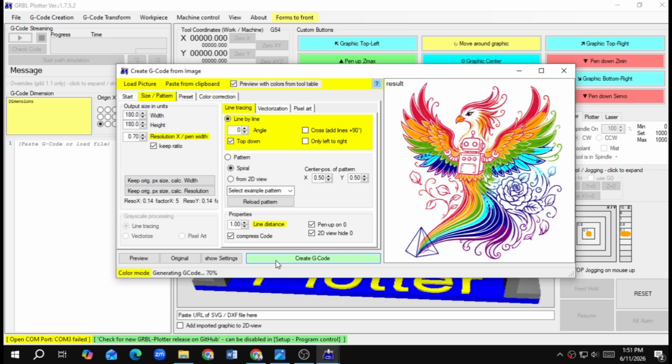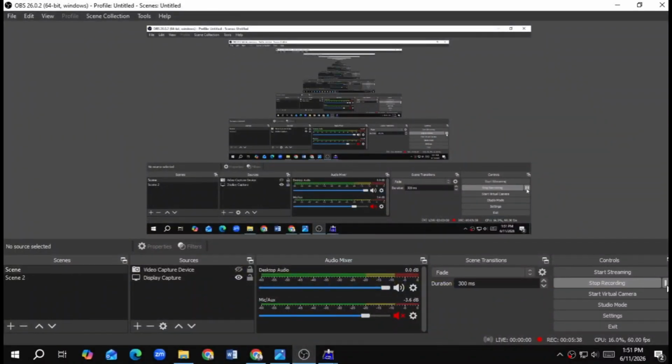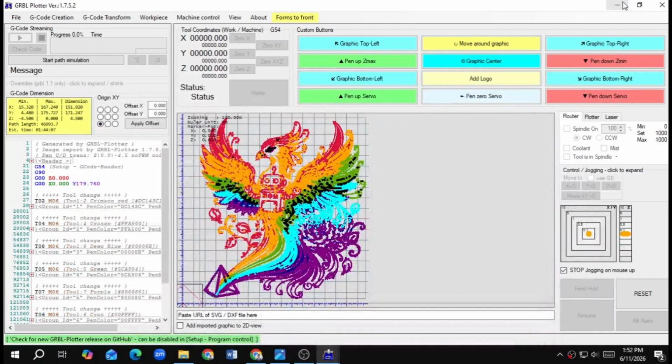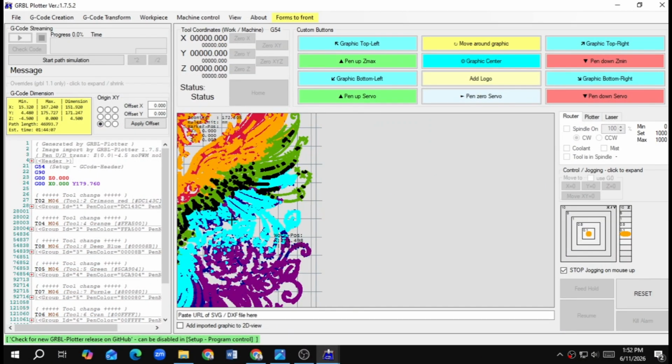It will take a time depending on the image and your computer configuration. Since I am screen recording, also doing this, the software is lagging a bit. Let me just off the screen recorder for a while. Okay, it's done. This is the preview.